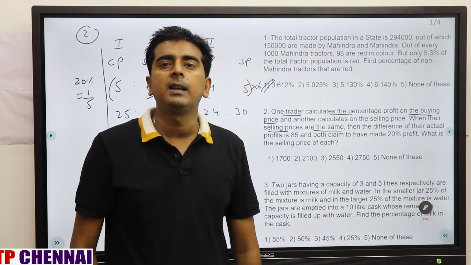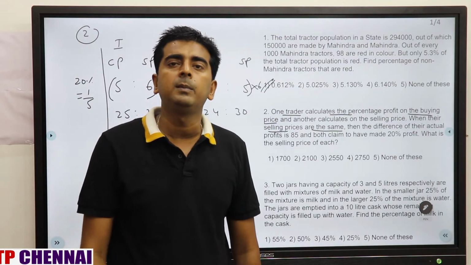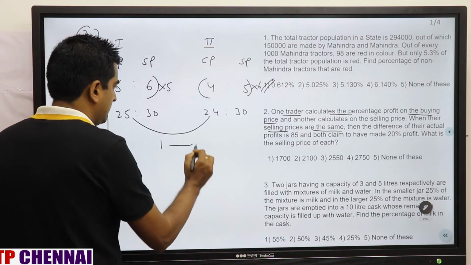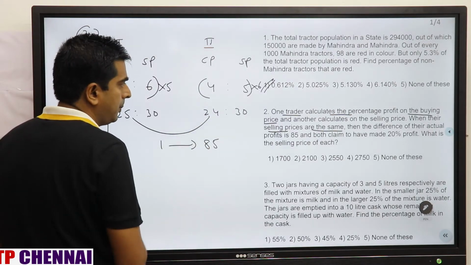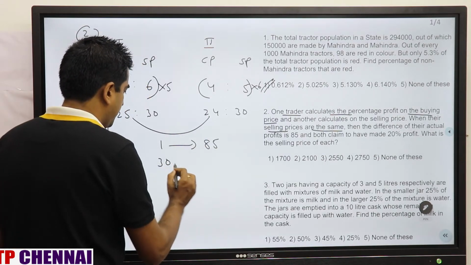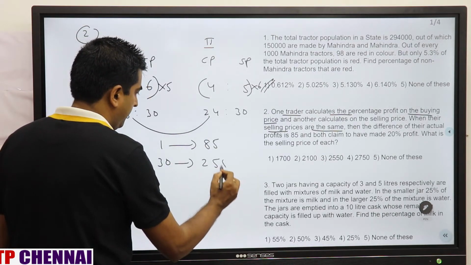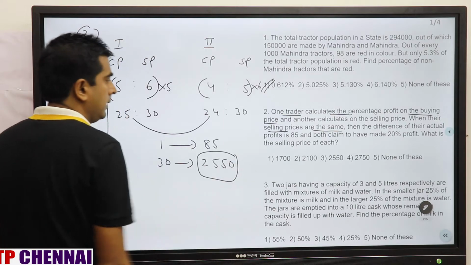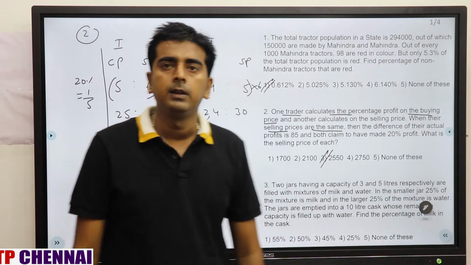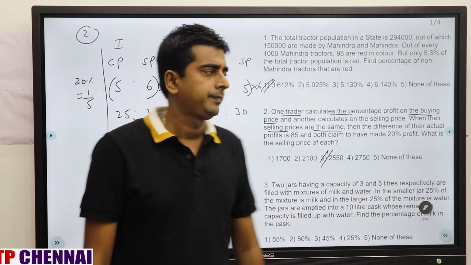Whenever selling prices are same, how to calculate profit? It is nothing but the difference of cost price. So difference of cost price is how much? 1. And how much they have given you? 85 rupees. Now what they are asking? Selling price, which is 30. So 30 part is how much? 2550, which is nothing but the third option. Clear?